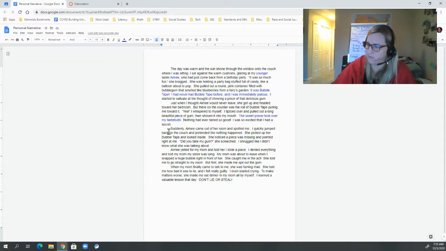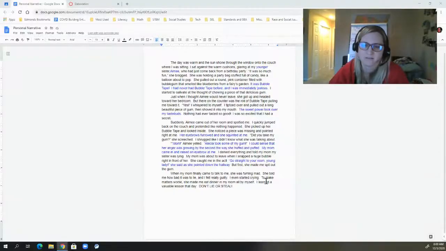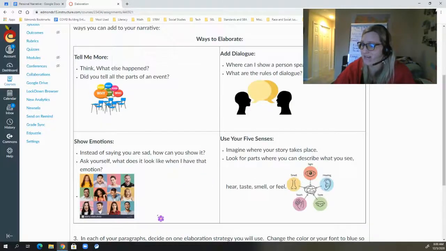So you're going to go through each of your paragraphs. You'll see that in this one right here, I can add a lot more. It's kind of a short paragraph. And as I go, I'm going to look through and see what are the ways that I can use these elaboration strategies. So now you can see that as you go through, you can track the ways that you elaborate. When you get all done, you're going to go back into Canvas and you're going to type right here.